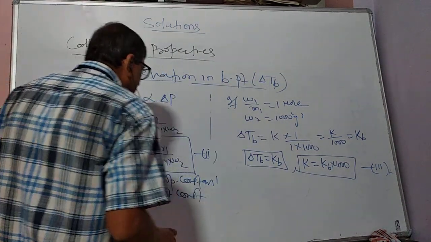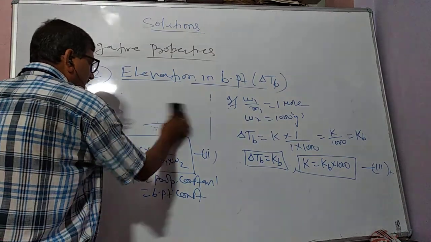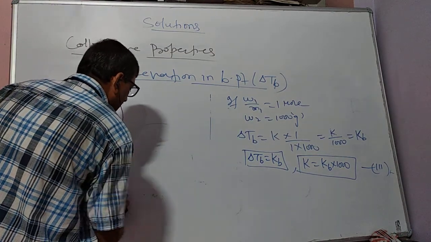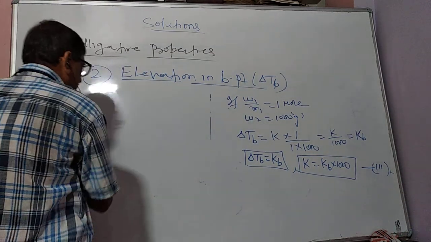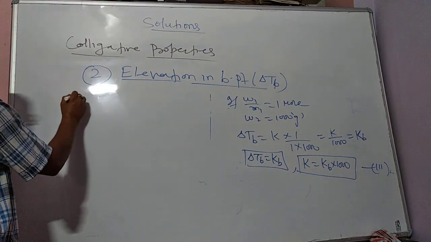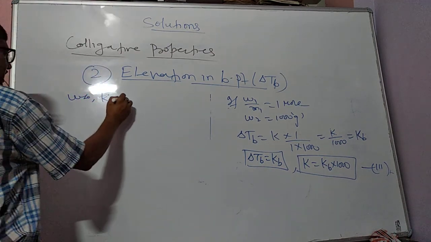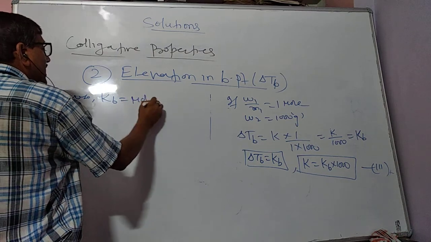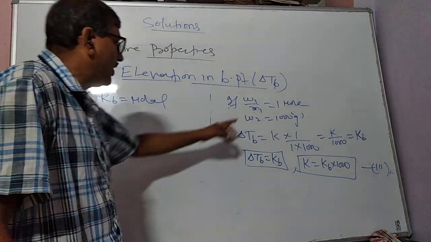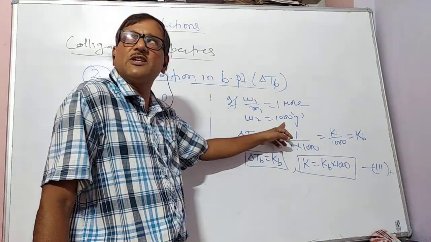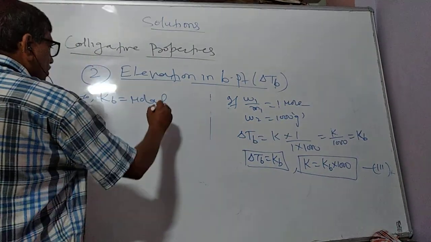So what is KB here? Kb is known as the molal elevation constant, because we have taken 1 mole of solute in 1000 gram of solvent.